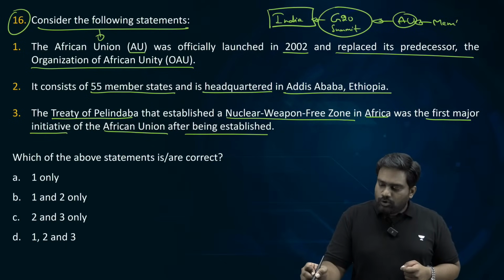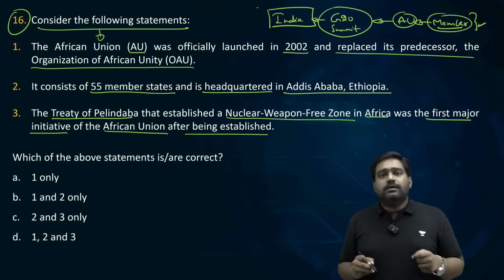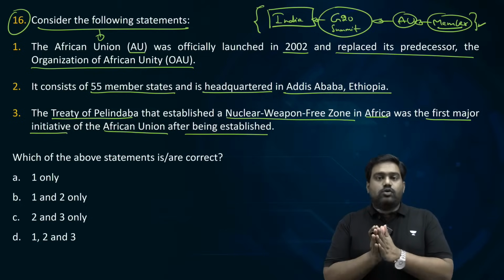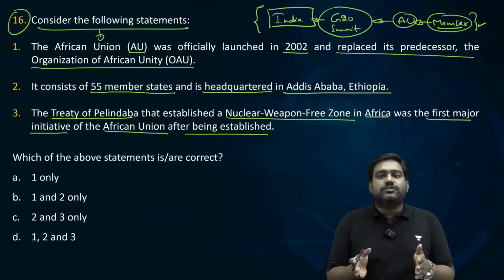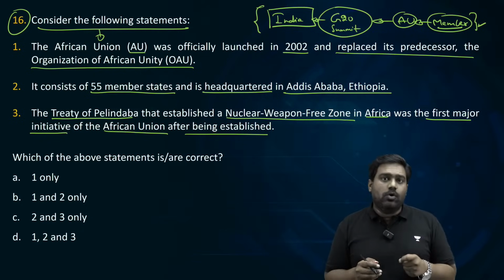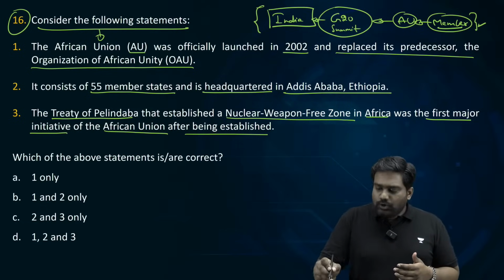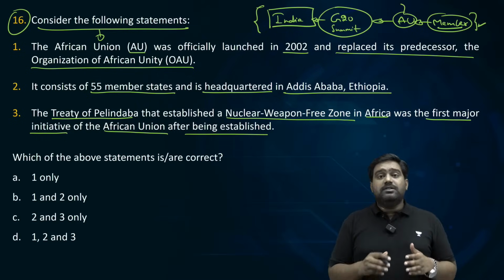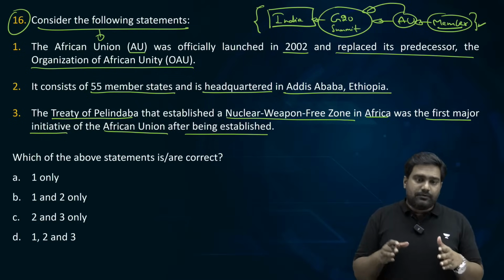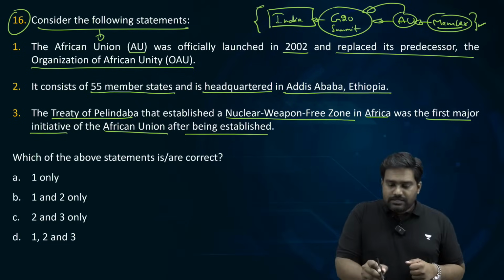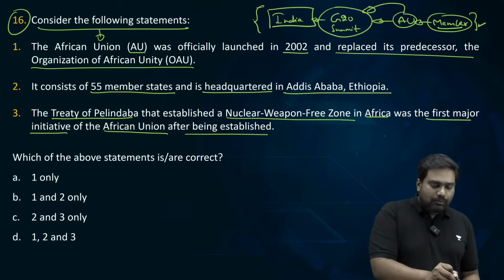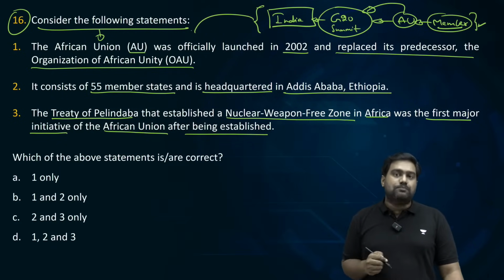I'm sure many of you would know about this, correct? You would know that last year when India hosted the G20 and we held the presidency of G20, India played a big role to give representation for the global south. And due to the Indian initiative, the African Union was admitted as a full-time member of the G20. So that is why the static portion related to the African Union becomes important.